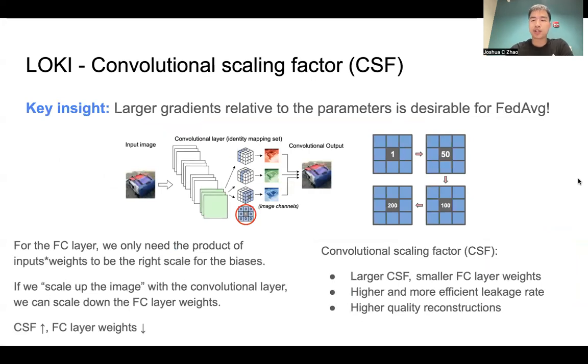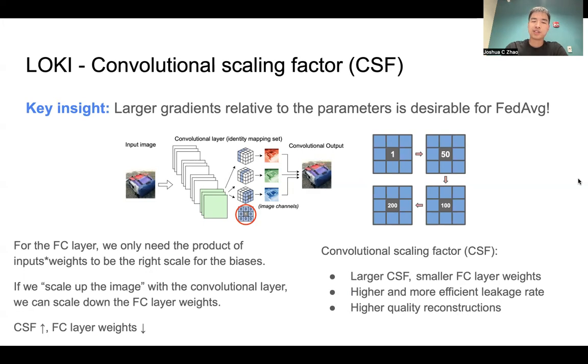For the final part of our attack, I'll introduce the convolutional scaling factor. Now, the convolutional scaling factor is a very simple but very powerful aspect of our attack. And essentially, the insight behind it is that larger gradients relative to the parameters are very desirable for a FedAvg attack. Now, prior work thought that it was the opposite. They would think that smaller gradients relative to the parameters is good.